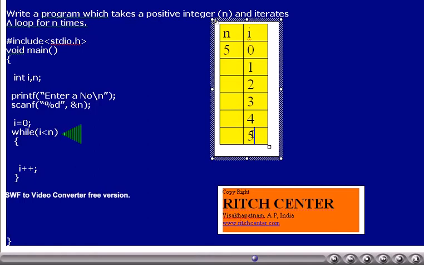If n would have been given as 10, it is bound to execute n times. Thus we can conclude that if we want some set of statements to be executed n times, I can take a while loop whose control variable value starts at 0, the condition is I less than n, and I plus plus is the modifier, such that whatever statements we write in the while block are going to be executed exactly n times.